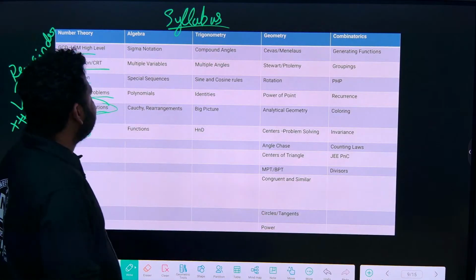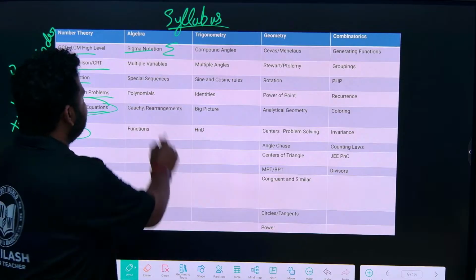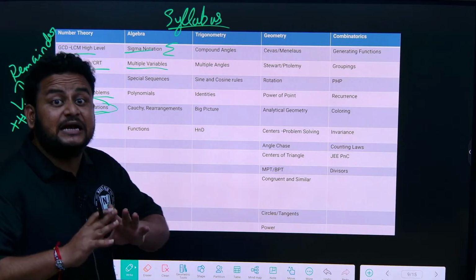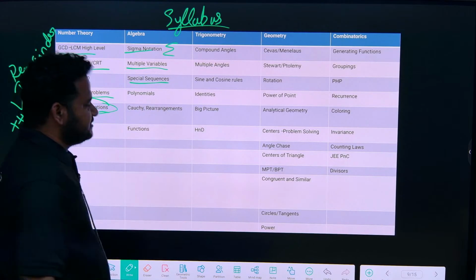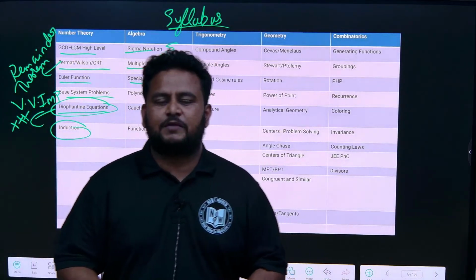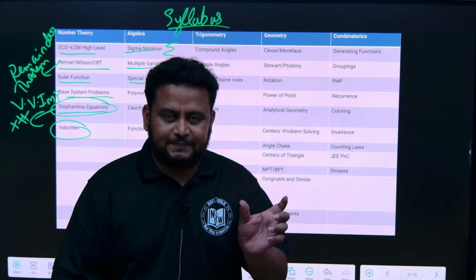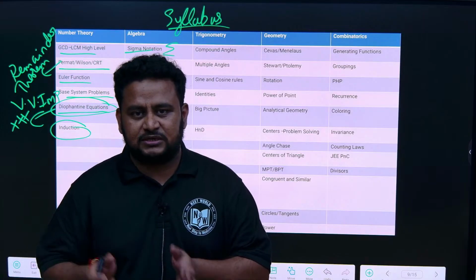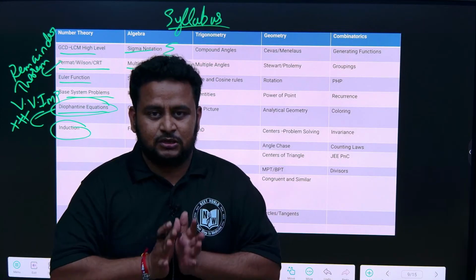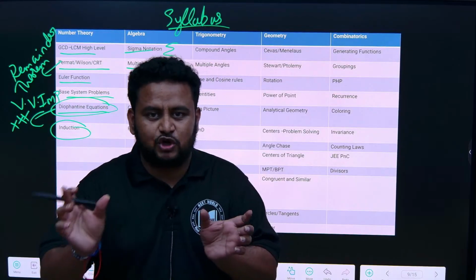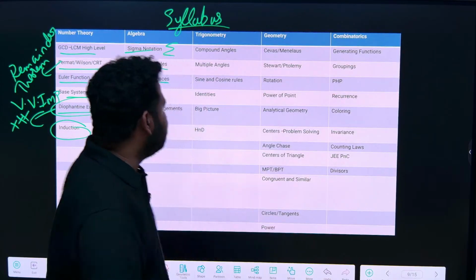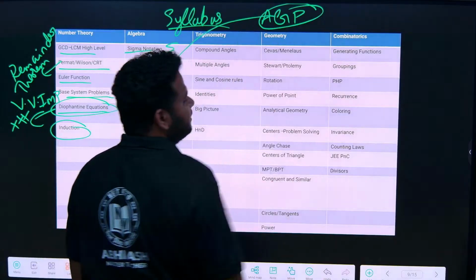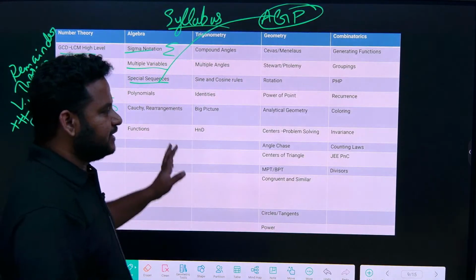Next coming to algebra, sigma notation, multiple variables. You would have studied about linear variables. Here you will be getting multiple variables. Then we have special sequences. You would have heard about sequence and series, but it will not be normal sequence. Special sequences, not just AP. In sequence and series you will study AP, that is arithmetic progression, geometric progression, and also harmonic progression. Here in the special sequence you will get a combination of AP and geometric progression, that we call AGP. AGP means arithmetic geometric progression. Such type of questions we will be getting.